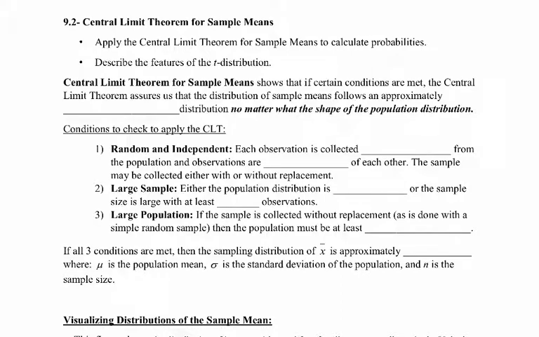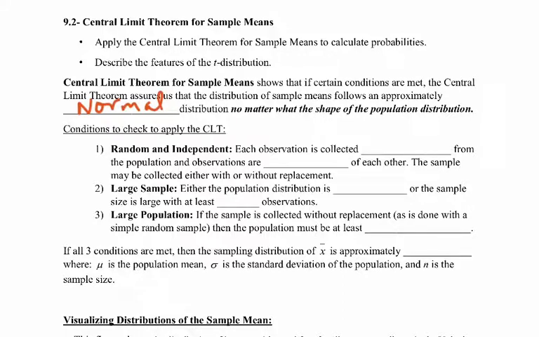Let's take a look at section 9.2, which is on the central limit theorem for sample means. A lot of these ideas are going to be the same ideas we've been talking about in chapters 7 and 8. The only new thing is we're going to apply them to means instead of population proportions. So the central limit theorem for sample means shows that as long as certain conditions are met, the central limit theorem still applies and assures us that the distribution of sample means will follow an approximately normal distribution, no matter what the shape of the population distribution is.